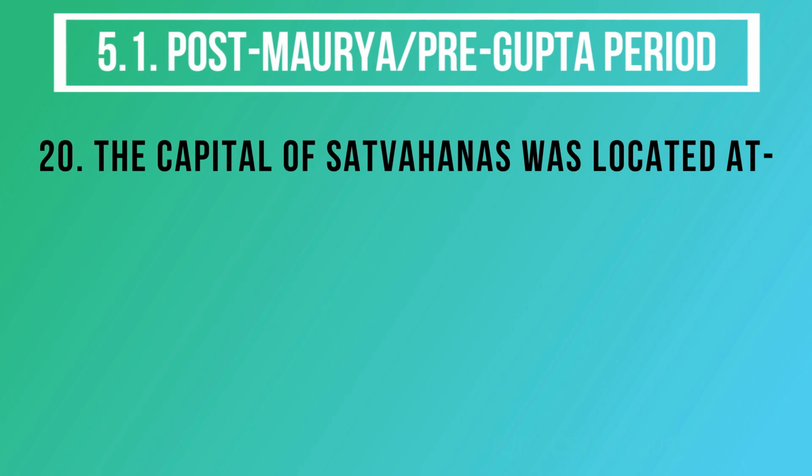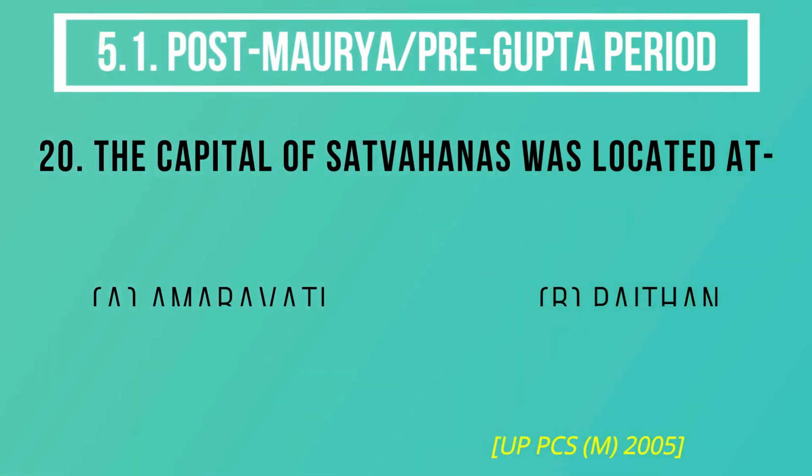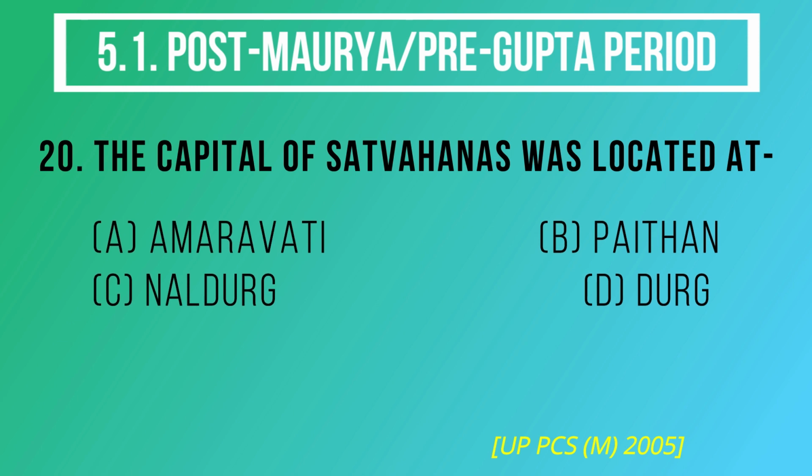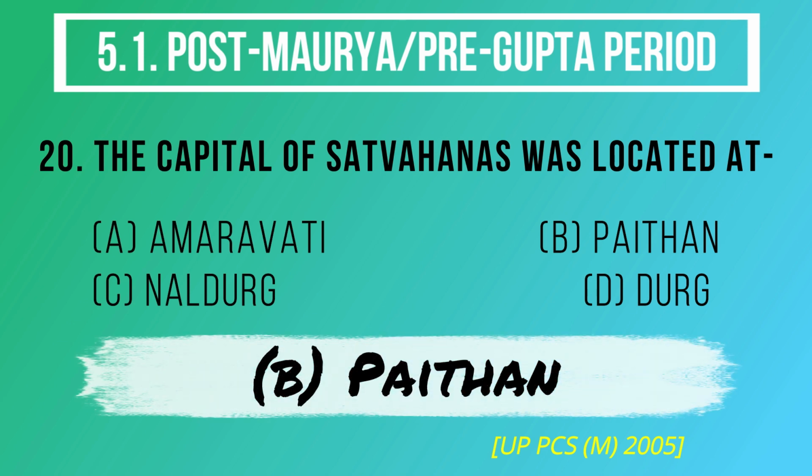Question number 20. The capital of Satavahanas was located at. The options are A. Amravati, B. Pathan, C. Naldurg, D. Durg. And the correct answer is option B. Pathan.